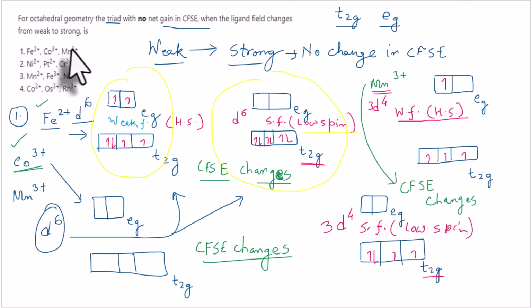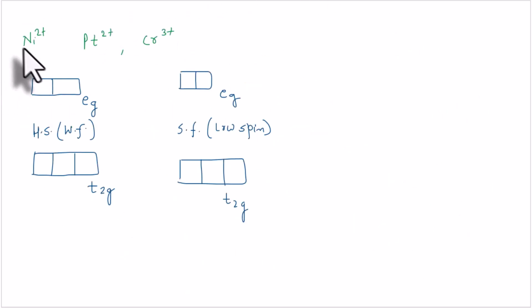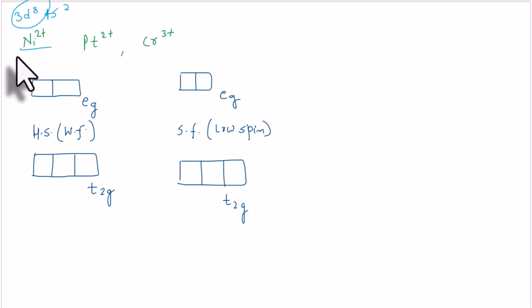So this first triad is done. So this is not the correct triad. Now moving to the second: Ni2+, Pt2+ and Cr3+. Now for Ni2+, we know that nickel is 3d8 4s2 in the ground state. So Ni2+ will be 3d8. So we have a d8 configuration.